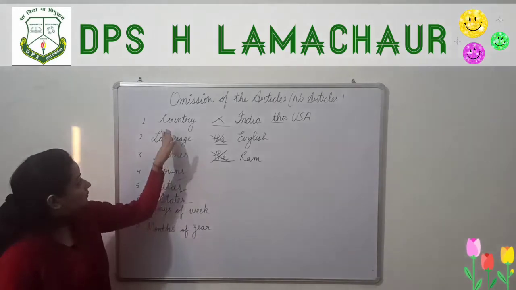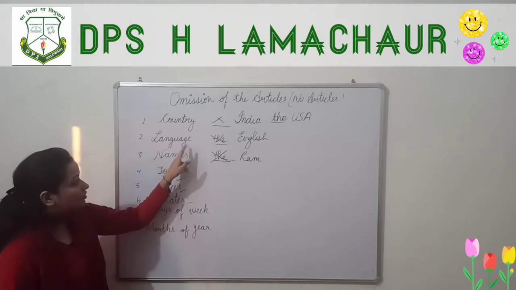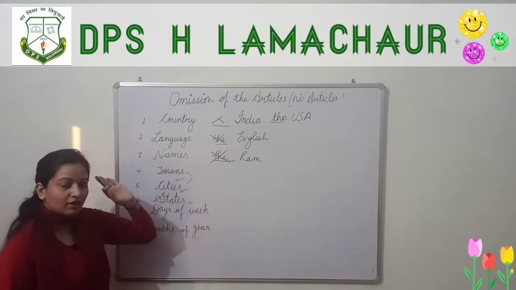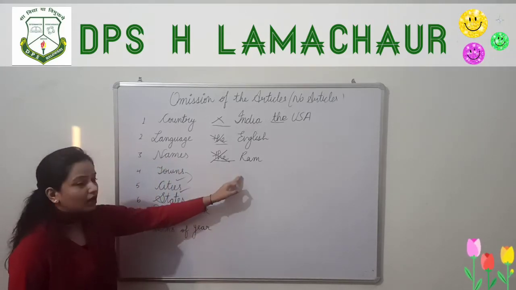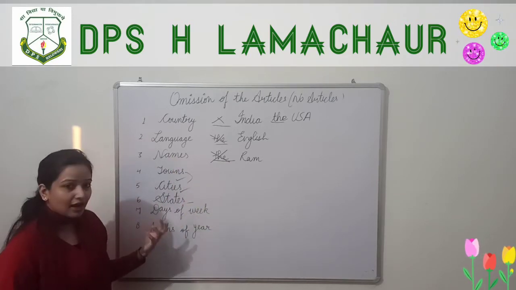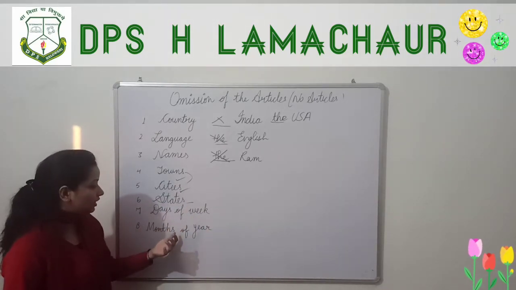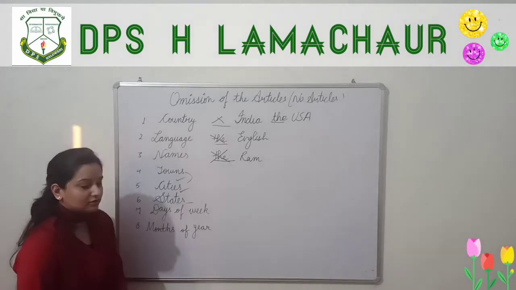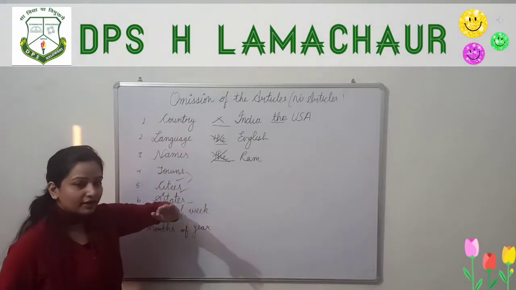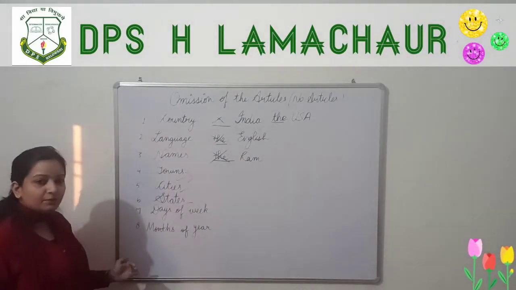What are those cases? Before the name of any country we don't have to use the. Before the name of any language we are not supposed to use the. We should not use the before any name. We should not use the before the name of any town, city or state. We should never use the before the days of the week and the months of the year also. So in these cases we omit the use of articles, meaning no articles. We don't use articles in these cases. Please read them.